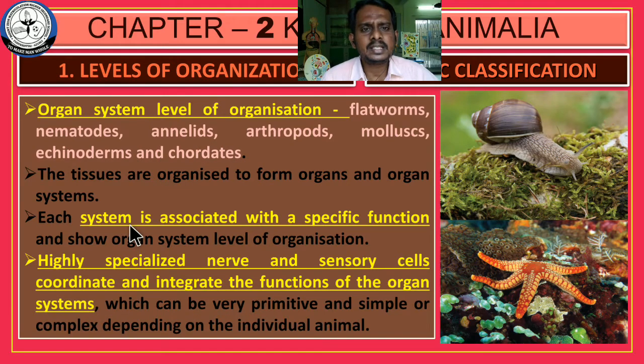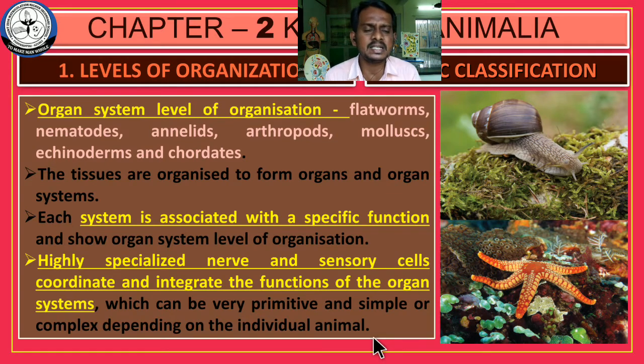Okay. Each system is associated with a specific function and shows the organ system level of organization. What is another advantage of this organ system level of organization? Highly specialized nerve and sensory cells coordinate and integrate the functions of the organ system, which can be very primitive and simple or complex depending on the individual animal.